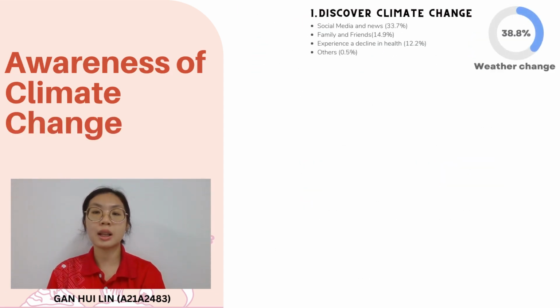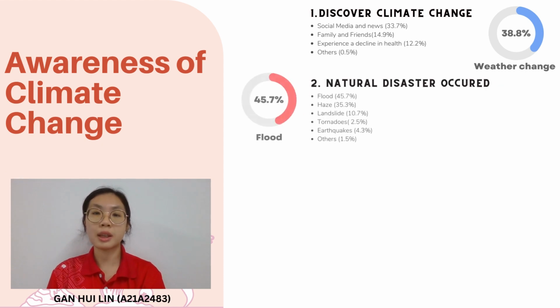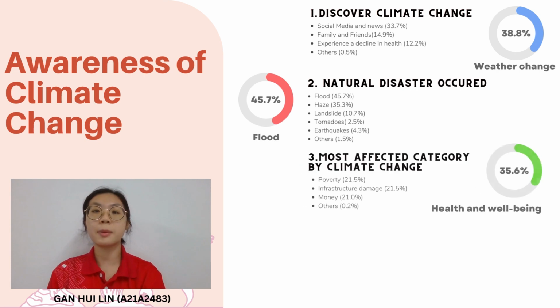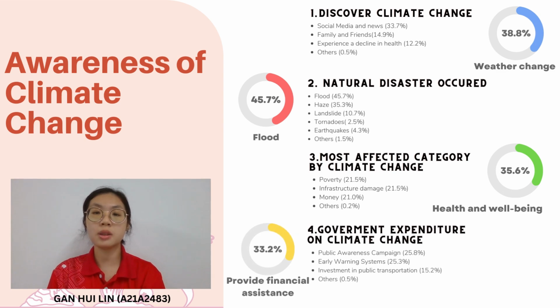38.8% of respondents noticed climate change through weather change. 45.7% of respondents experienced flood in their state or city in the past. 35.6% of respondents chose health and well-being as the most affected category. 33.2% of respondents chose that government expenditure on climate change is to provide financial assistance to states facing natural disasters.